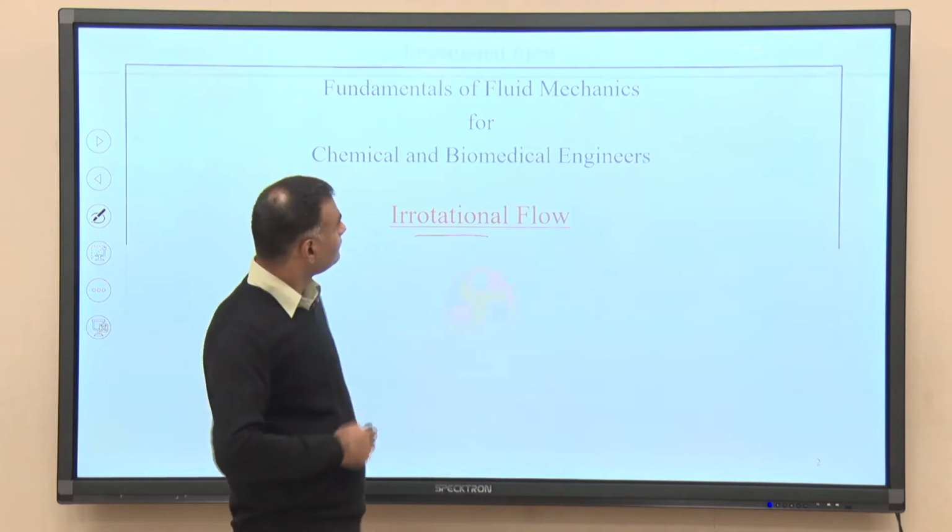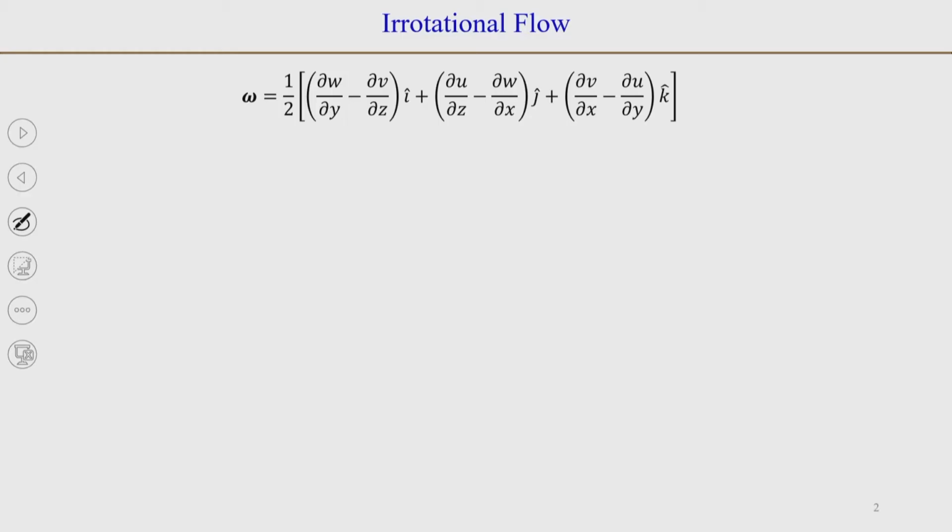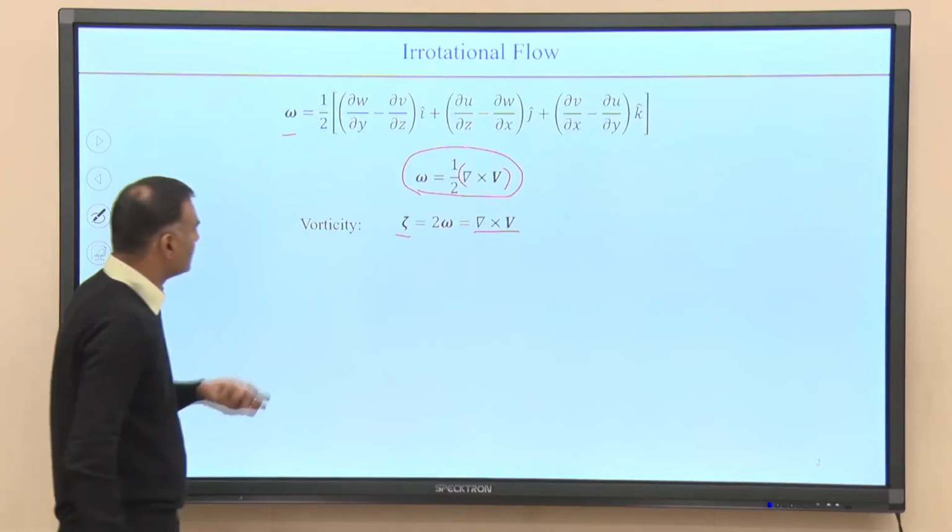We derived a relationship in the form of omega, and in simpler terms, half of the curl of the velocity field, or half of del cross V, is what we get as the rotation of the fluid element. We defined vorticity as del cross V, or curl of velocity, so the factor of 2 is taken into account in vorticity. So, when we say that the flow is irrotational, that means the rotation in the fluid is 0, there is no rotation in the fluid. That means omega, vorticity zeta, is 0.